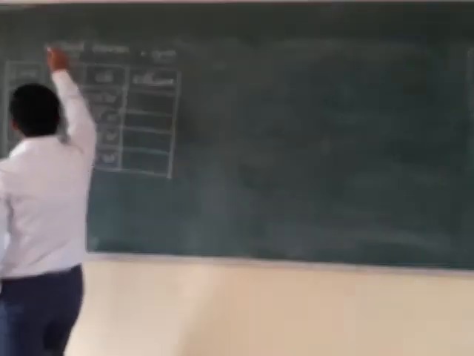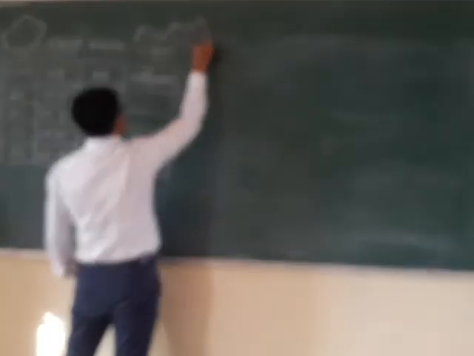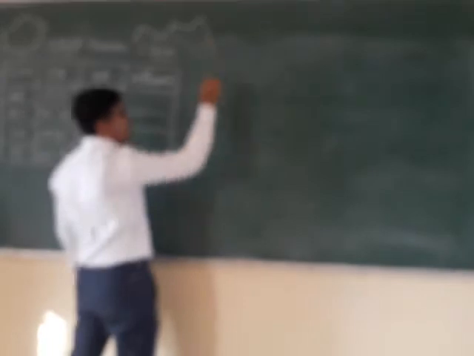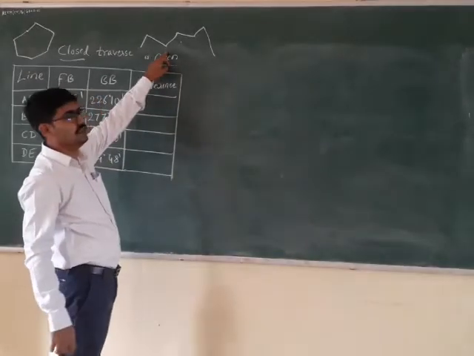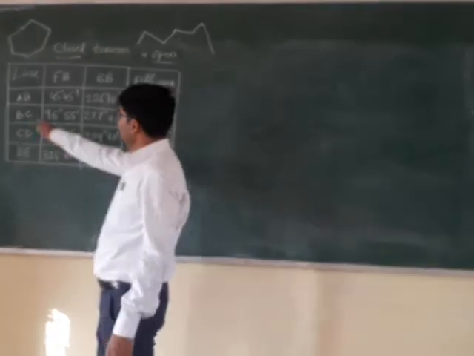A closed traverse might have somewhat this kind of structure. Closed: starting point and end point are the same. Whereas an open traverse might have any kind of shape, where the starting point is different and the end point is different. So this is an open traverse and this is a closed traverse, and the present problem which is given is an open traverse problem. Just look at this: AB, BC, CD, DE.